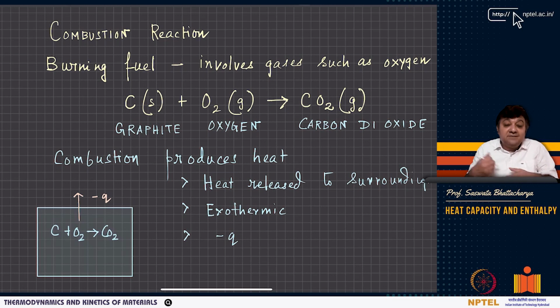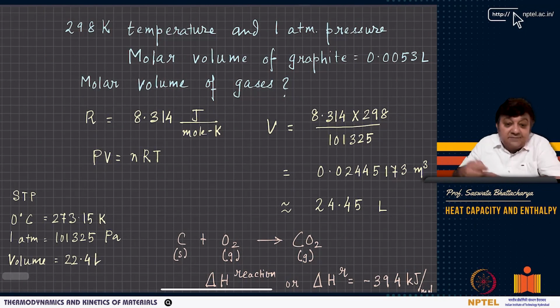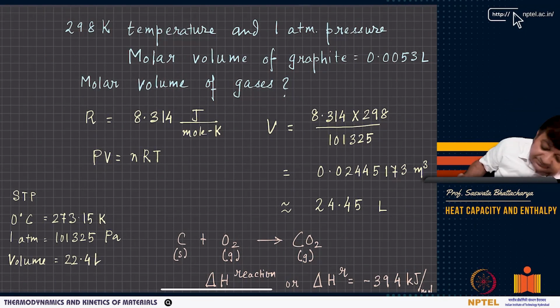Because it is producing heat, we call this reaction a combustion reaction. All reactions where you burn fuel to produce heat are called combustion reactions in presence of air. Air basically helps in burning.